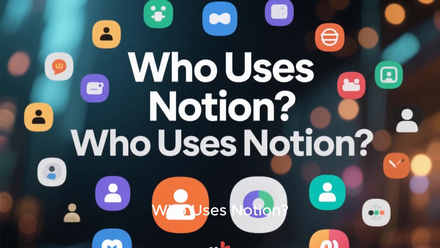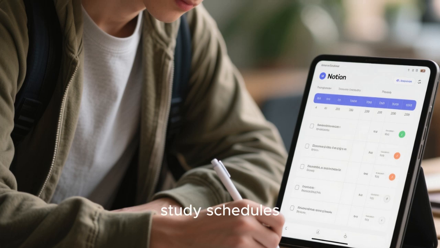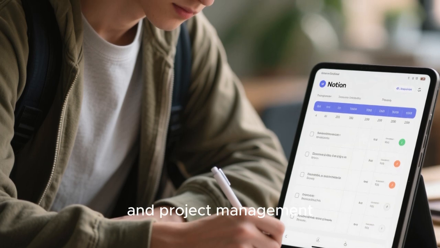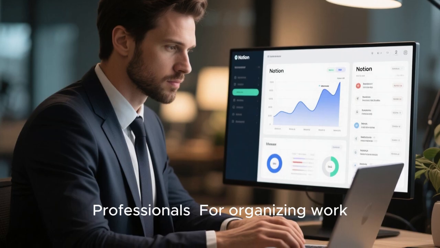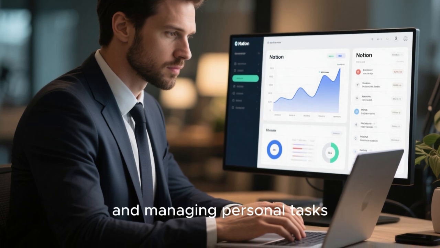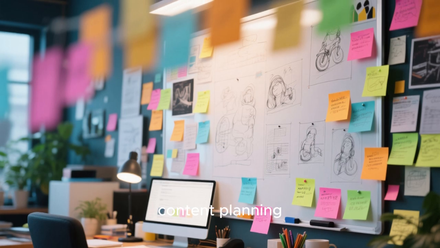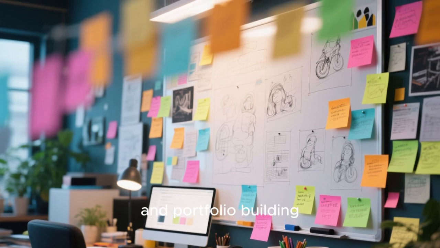Who uses Notion? 1. Individuals. Students, for note-taking, study schedules, and project management. Professionals, for organizing work, tracking goals, and managing personal tasks. Creatives, for brainstorming, content planning, and portfolio building.